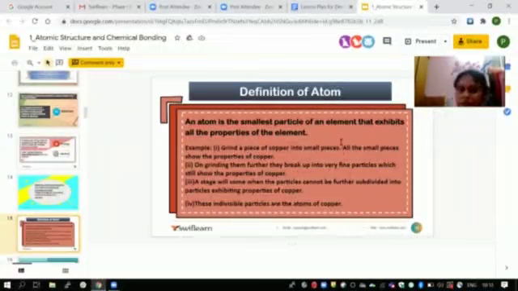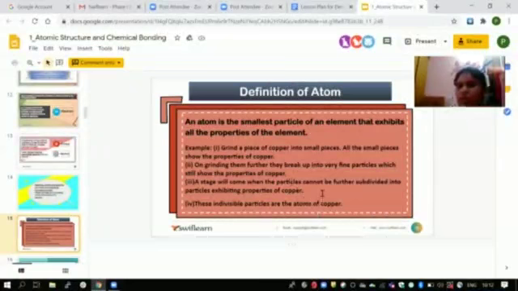Whenever you take an element like copper and grind it into small pieces, those small pieces exhibit the properties of copper only, but not the properties of other elements like carbon or hydrogen. Further, if you divide it into fine particles, it still exhibits the properties of copper only, until you divide it to a state where the atoms cannot be divided further. Even then it exhibits the properties of copper but not of other elements.